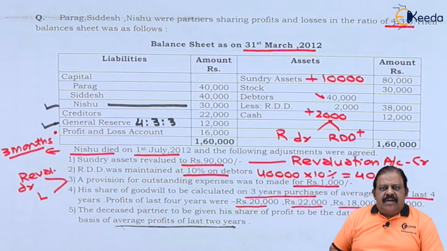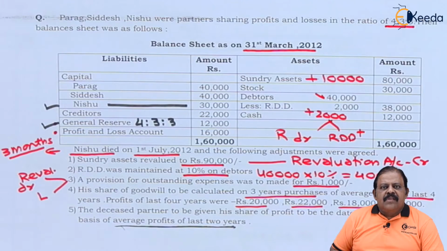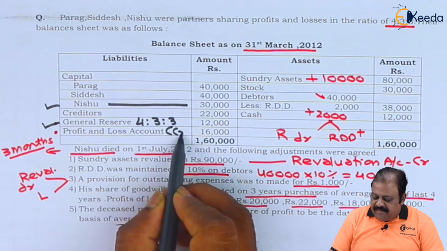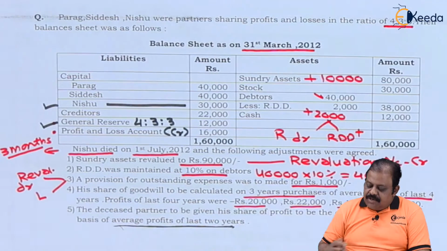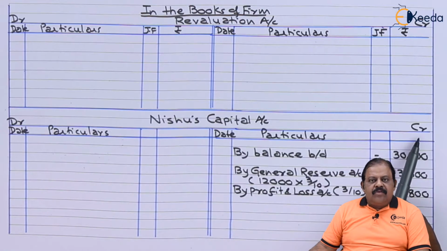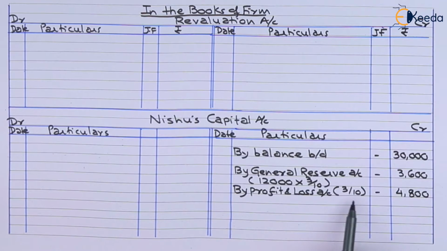Same treatment we are required to give to profit and loss account. It is there on the liability side, that means it is a profit having credit balance. Share of profit and loss account will be credited to Nishu's capital account. Nishu's capital account credit by profit and loss account 3 by 10 share, that is 4,800.